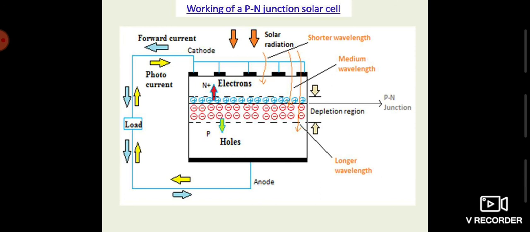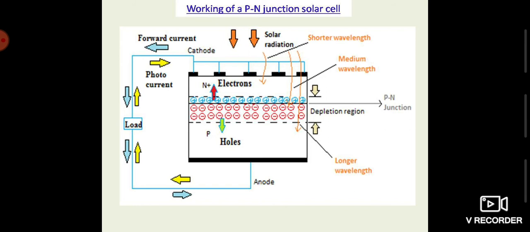One more thing I would like to mention, that is, for the longer wavelengths also there will be a generation of electron hole pairs, and that generation will take place in the P region, not in the depletion region.